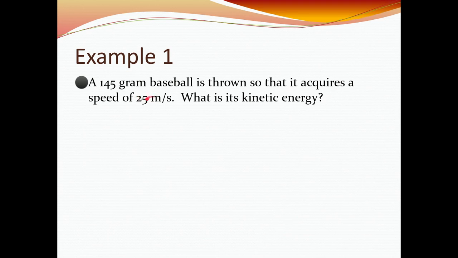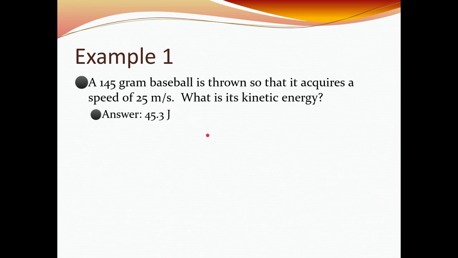Otherwise, speed isn't the right unit, because remember, energy, its ability to do work, is in joules. To get joules, remember, with work, it is your force and distance. So the equation ends up being 1 joule is equal to 1 kilogram times meters per second squared. I might have said that wrong, but okay. So the answer is going to be 45.3 joules, or 45, because we have to get 2 sig figs here.